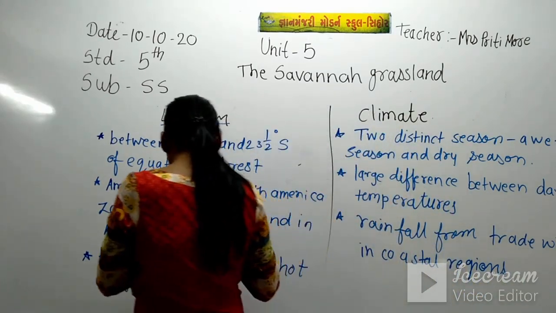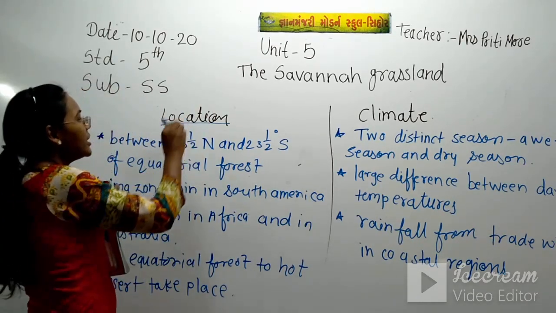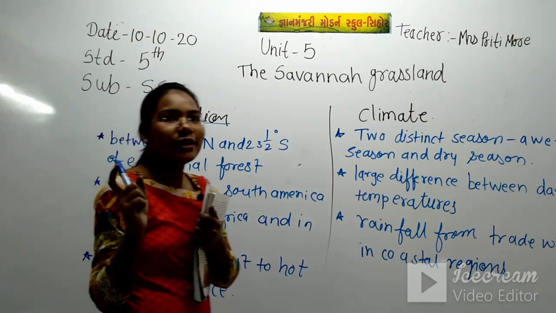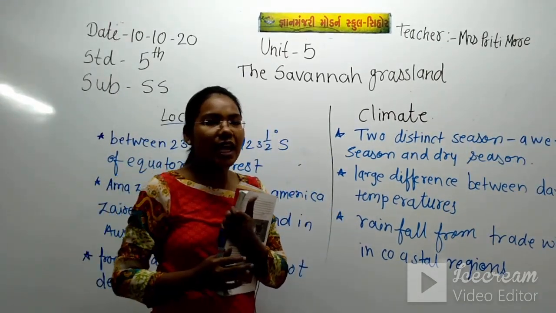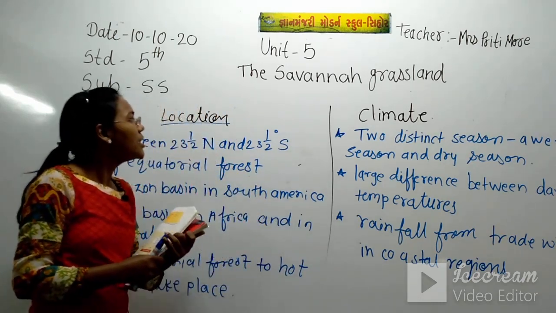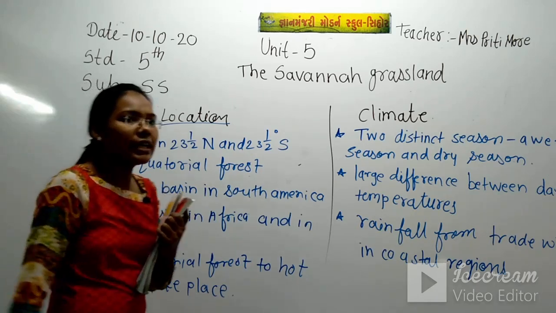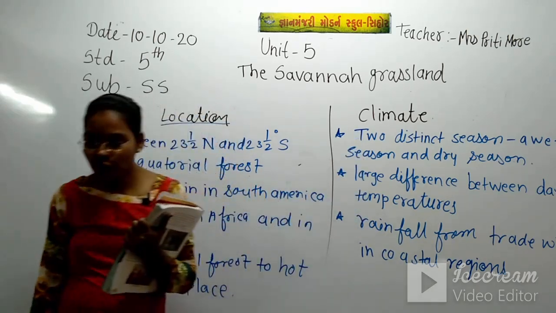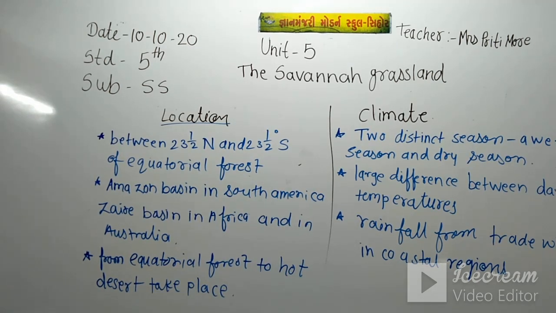So here we have just seen about the savanna grassland, where it's located and which kind of climate is there and which two seasons are there. You just note down these main points about the location and about the climate in your notebook.